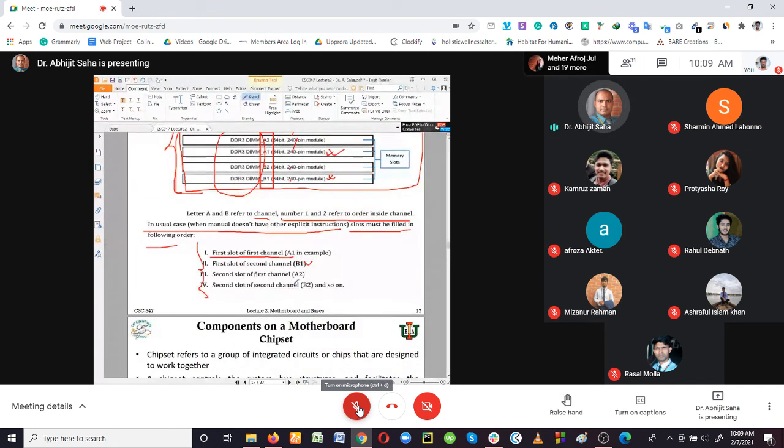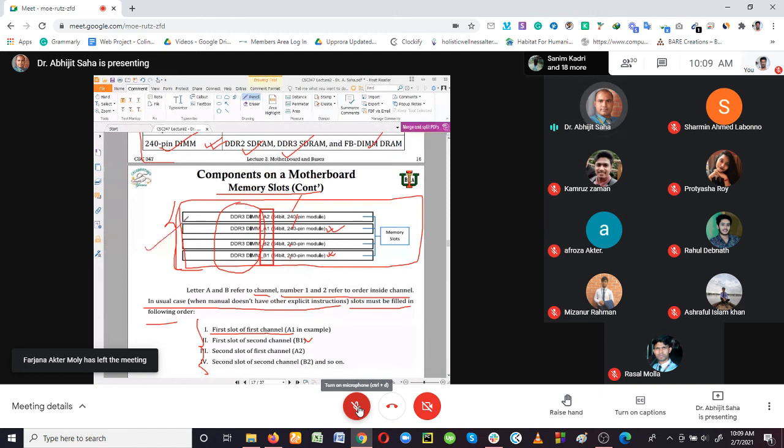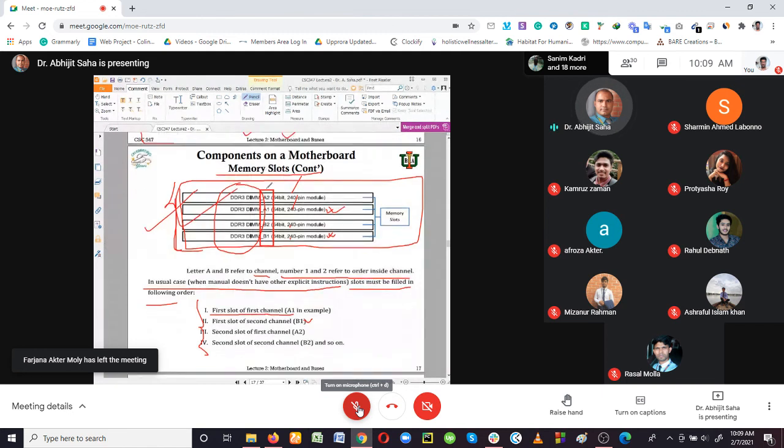So this is the sequence that needs to be followed when you are installing the RAM into this type of motherboard. But in most cases, we don't care. Most motherboards do not actually require that you install the memory by following the sequence they have given.